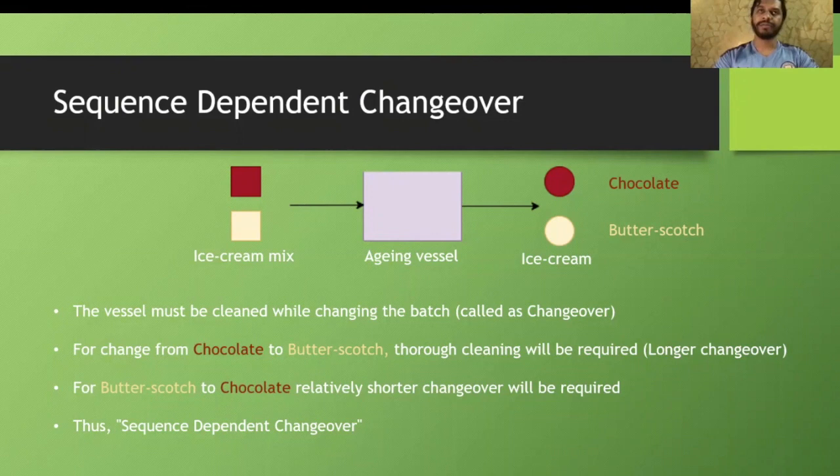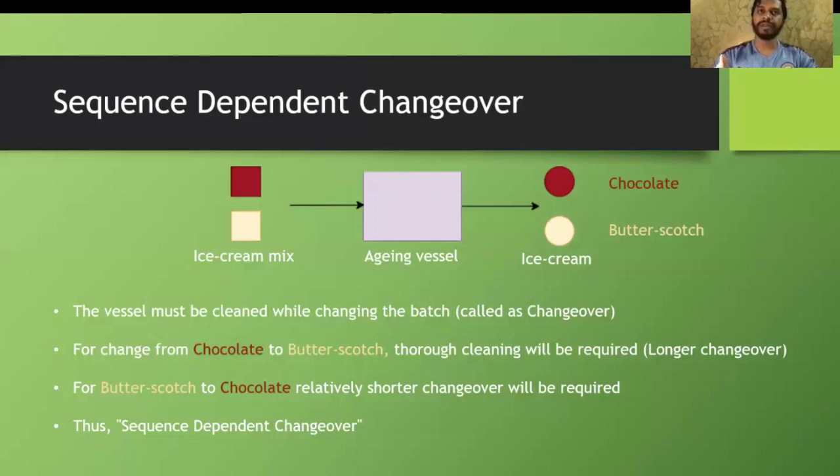So basically the issue is there are two types of ice cream in the crude format that is available. So we are passing this cream into an aging vessel, and the output of that vessel is a proper ice cream. So supposing we have got some orders of chocolate and butterscotch ice creams to be produced. So let's say we go for creating the chocolate ice cream first and then the butterscotch.